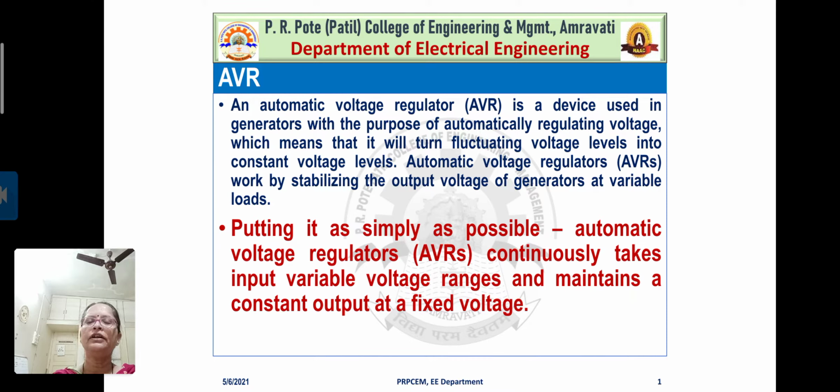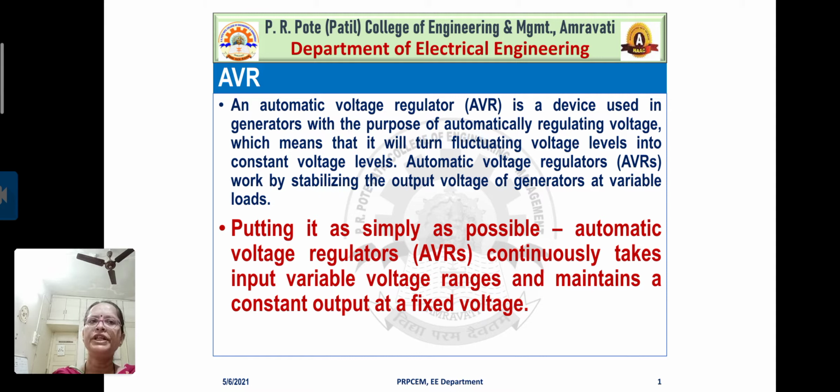We know that load on the system is never static, but it is dynamic in nature. It is varying from point to point. And if the load is varying, that means it is directly going to affect the voltage of the system. But fluctuations in voltage are not desirable characteristics from a stable system point of view.